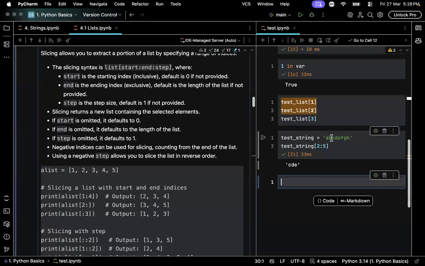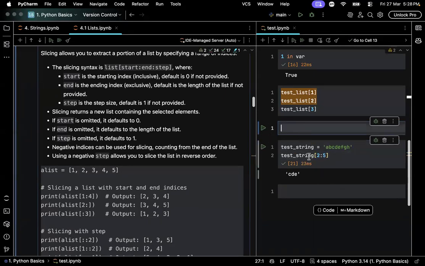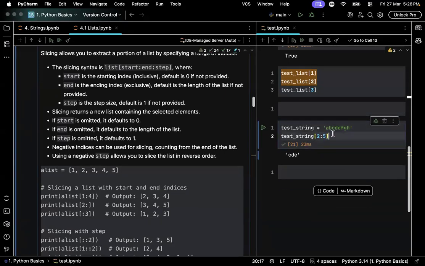But you will only get until C, D, and E. You will only get position 2, position 3, and position 4. You won't get position 5 because this is how Python works. When you try to slice and mention the starting and the ending position, Python will ignore the ending position. It will not give us back the data at the ending position. It will only give us up to one element before the ending.